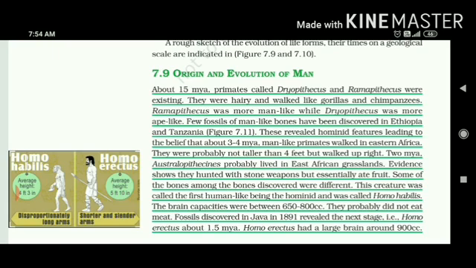So they were probably not taller than 4 feet, but they can walk upright. About 2 million years ago, Australopithecus probably lived in East African grasslands. So what evidence has been shown is that they were hunting with some weapons. These weapons could be stone, but they were depending only upon the fruit diet. Some of the bones they discovered were a little bit different.